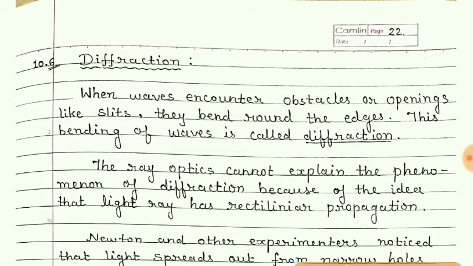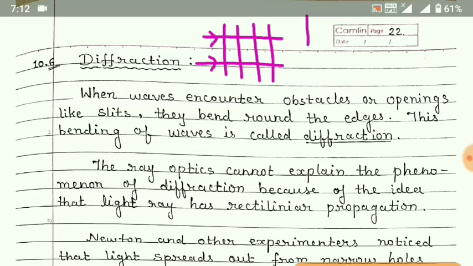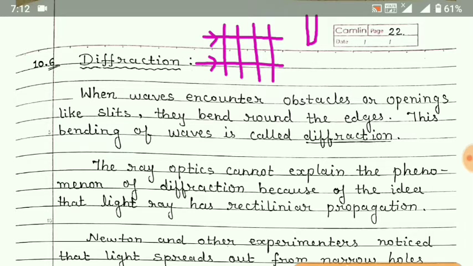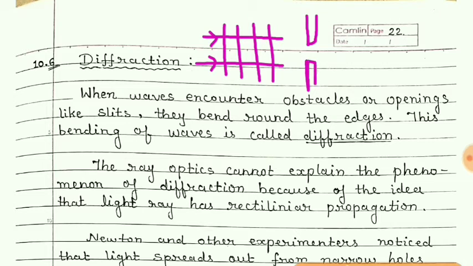For example, let these be the plane waves. They are moving in this direction. And suppose there is an obstacle. This obstacle can be called a slit. And you can see there is a gap in a slit. So what happens when this plane wave passes through this slit?